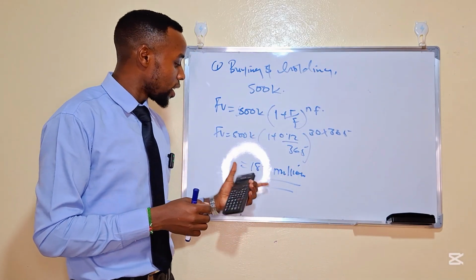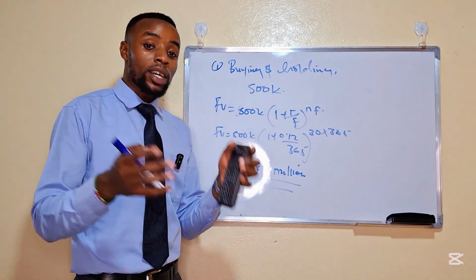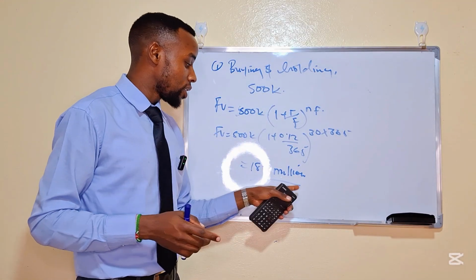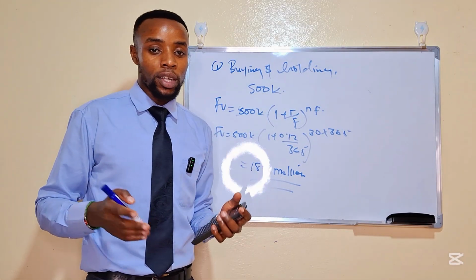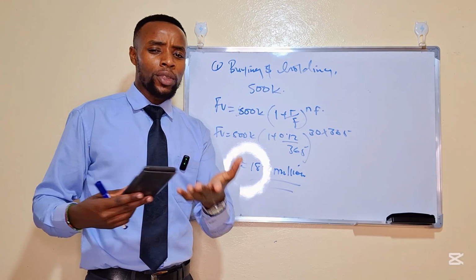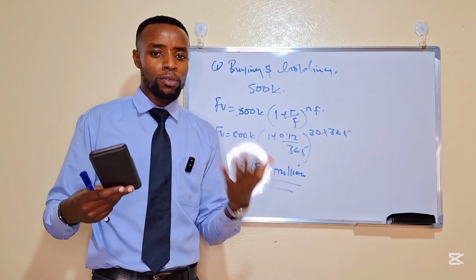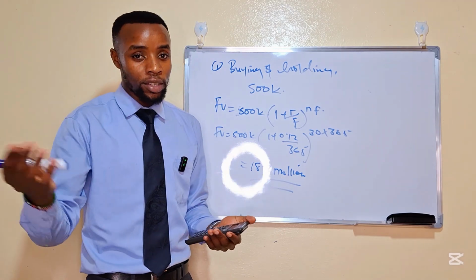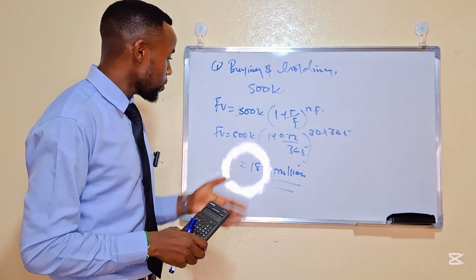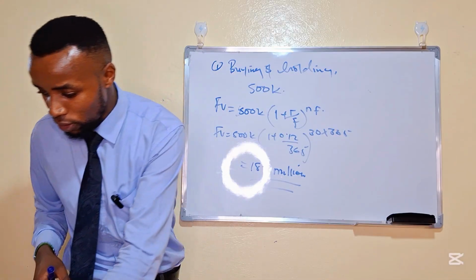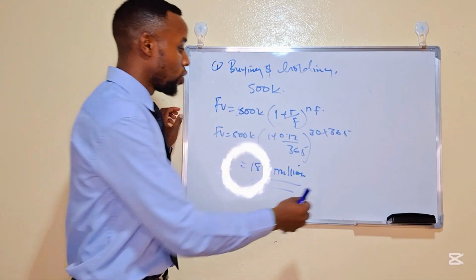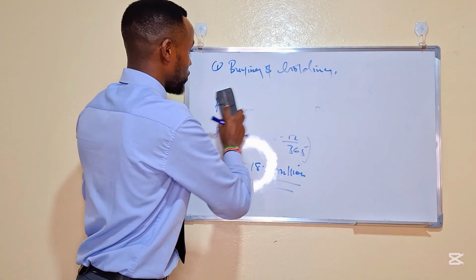But you can hold this up to 18 million. Then at your retirement age, now you can start taking your interest out and actually enjoying it. That is when you have ensured that you have some financial freedom, plus other investments that you might be having. Right? That is just an illustration of how buying and holding can maximize your profits.